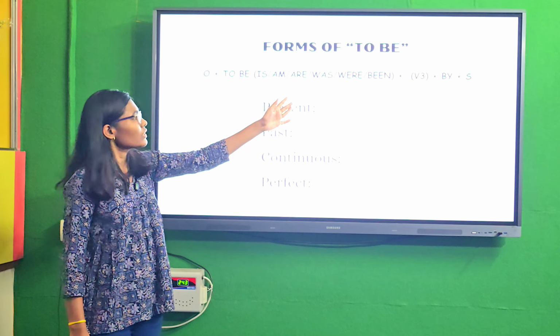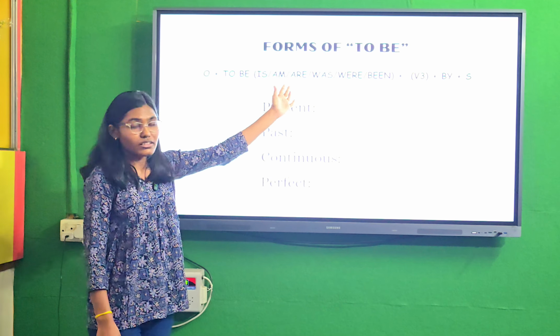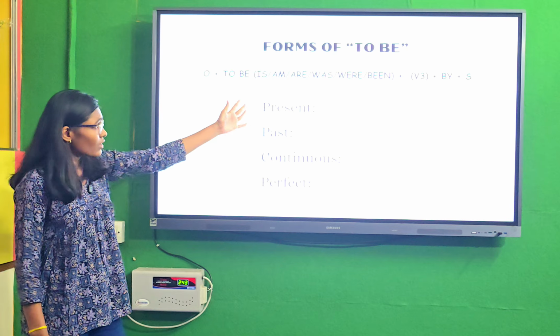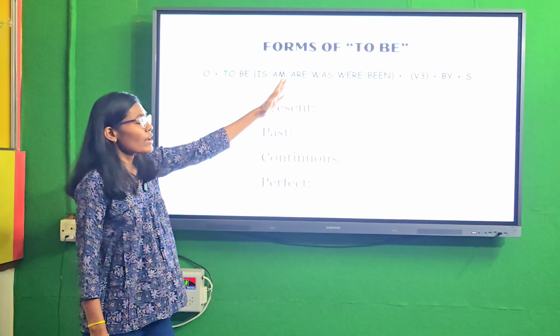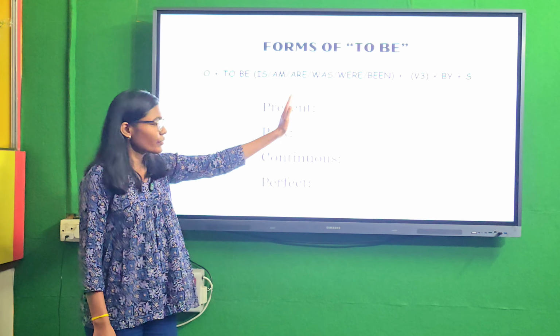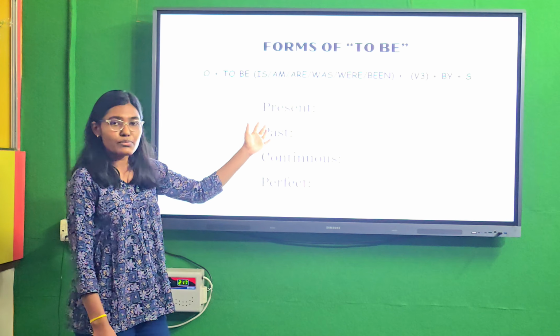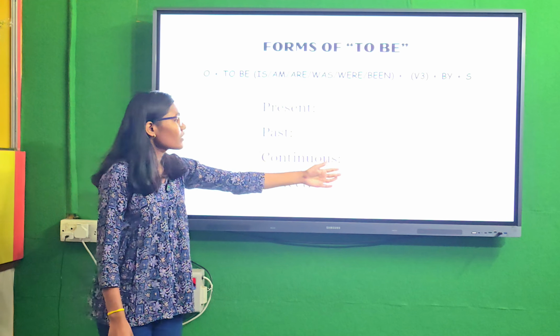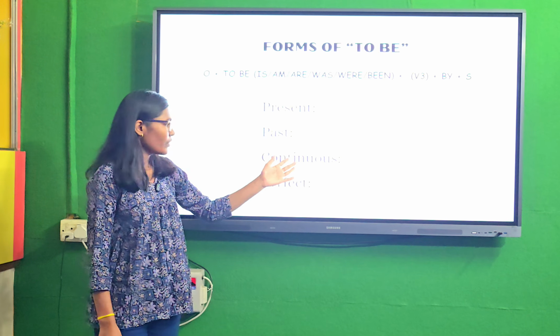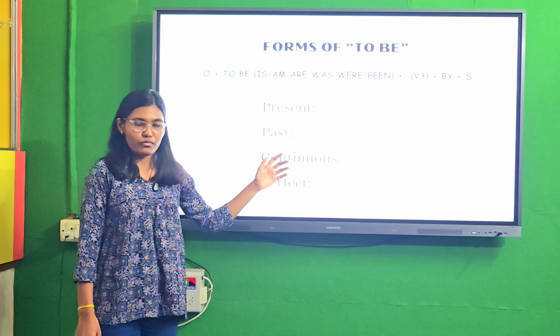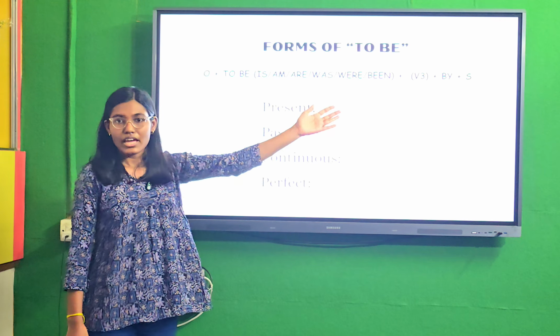The forms of to be are is, am, are, which we use in the present form, and was, were, which we use in the past form. Being we use in continuous form, and been in perfect form. Then v3 and by.